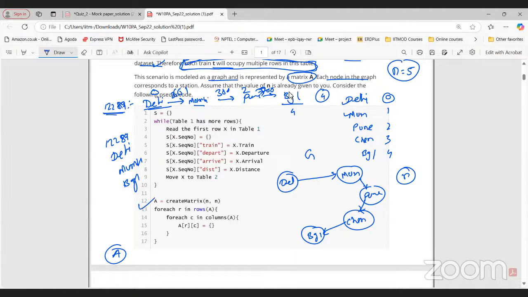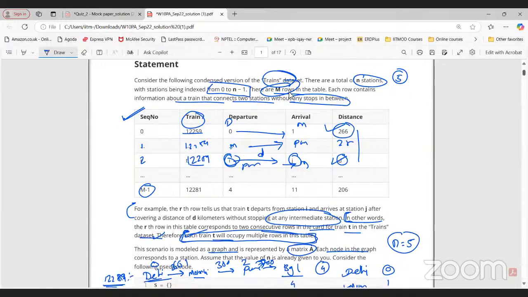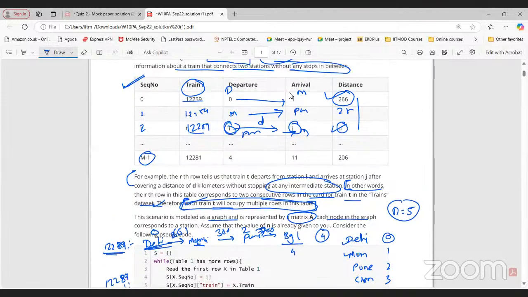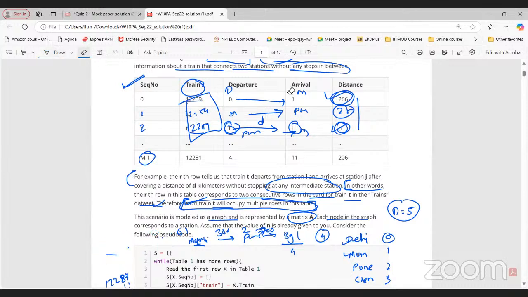We'll discuss it here, don't worry. But this is the scenario given to us. Simple, nothing much complicated. We have one train going through this many stations. We have just tabulated in this particular format that going to this station, this much distance it will cover. Then from Mumbai to Pune, this much distance it will cover. From Pune to Bangalore, this much distance it will cover. Same train, right? We have multiple stations for that particular train number. So this is given to us. Now let's try to solve the question. Simple question.